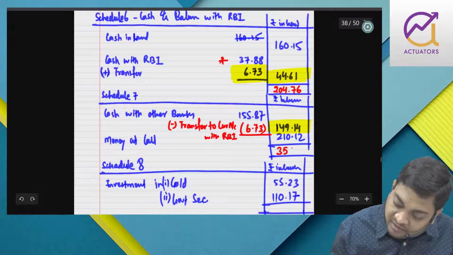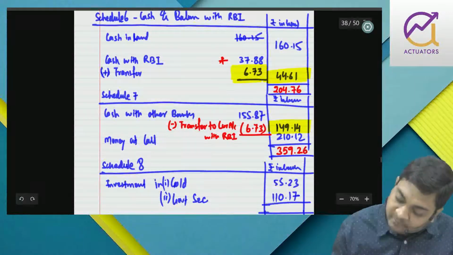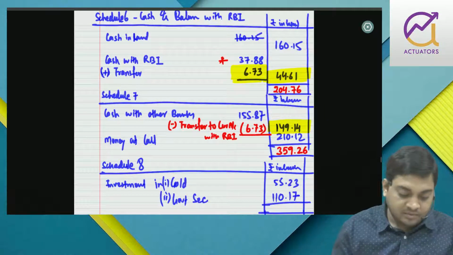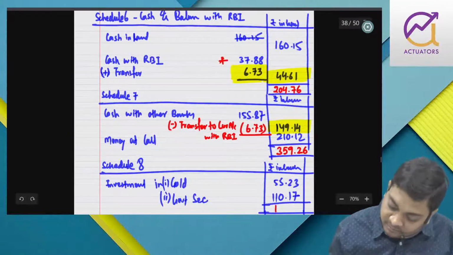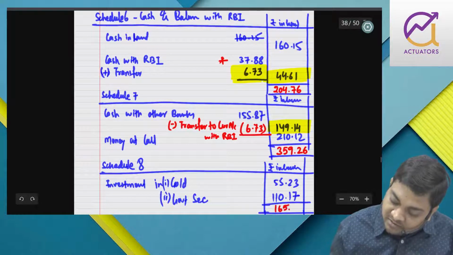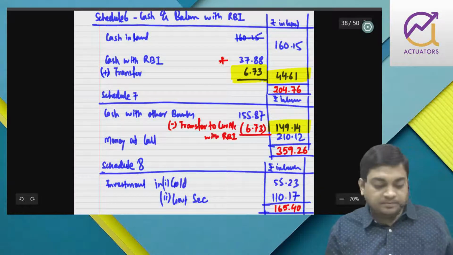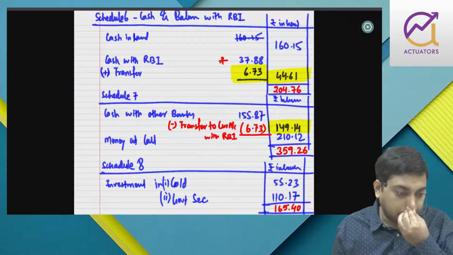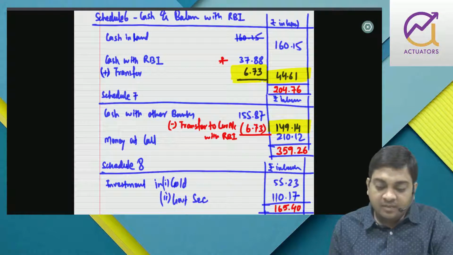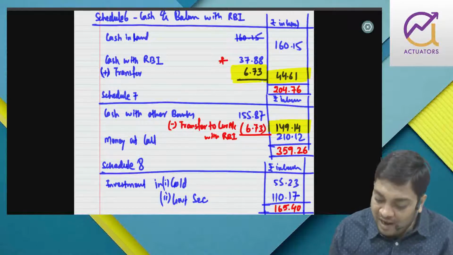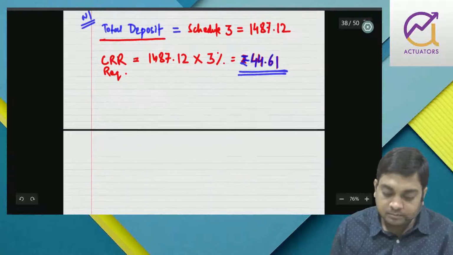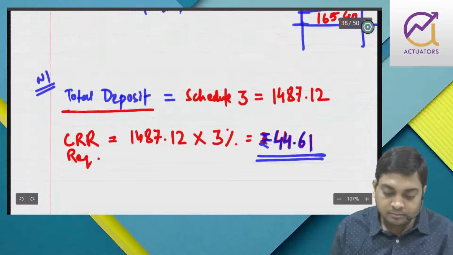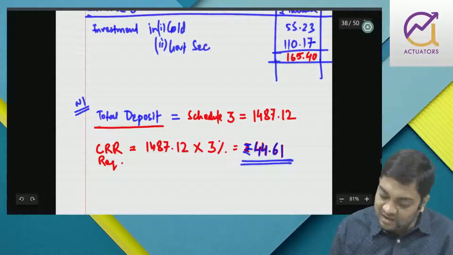It is 359.26. 55.23 plus 110.17, that is 165.40. Right? So what I will do, I have to just check whether SLR is maintained or not. So this is the total which I have got.